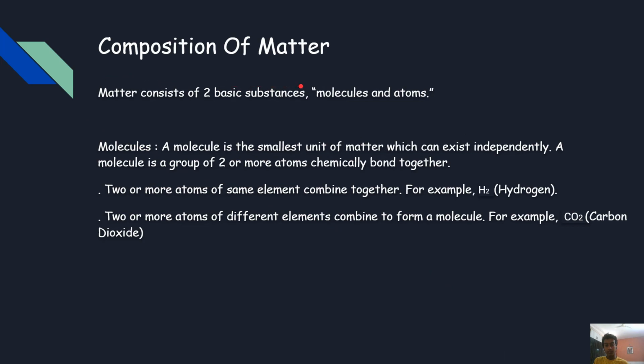Composition of matter. Matter can consist of two basic substances, which are molecules and atoms. Basically, molecules and atoms are the things which make up a substance, whether it is solid, liquid, gas, or any state of matter. Let us start by discussing what molecules are. A molecule is the smallest unit of matter which can exist independently. A molecule is a group of two or more atoms which are chemically bound together. Remember, they are chemically bound, not physically bound together.